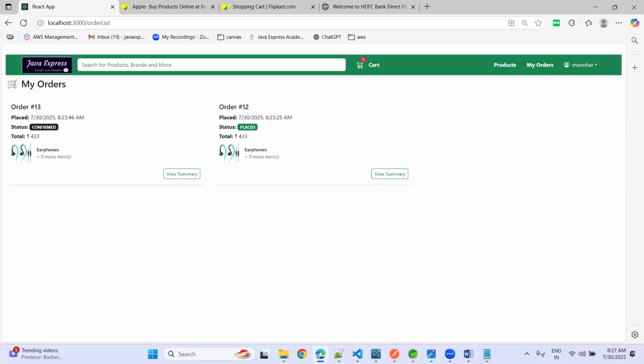Yeah, so this is about where my orders are displaying here. Now, what will be the next step is now click on logout. Now you are a user, right? Now let me log in with admin.